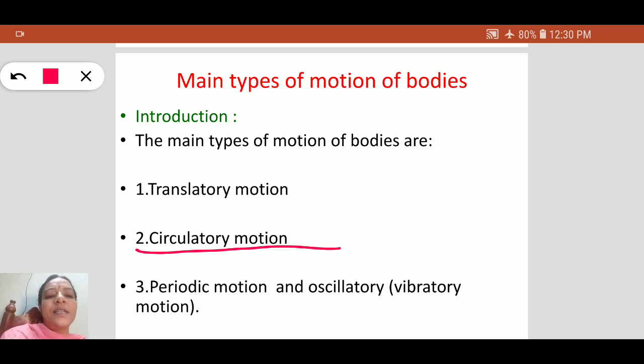Coming to periodic motion, it is neither a translatory motion nor a circulatory motion. It is a special type of motion. Let us discuss periodic motion clearly.